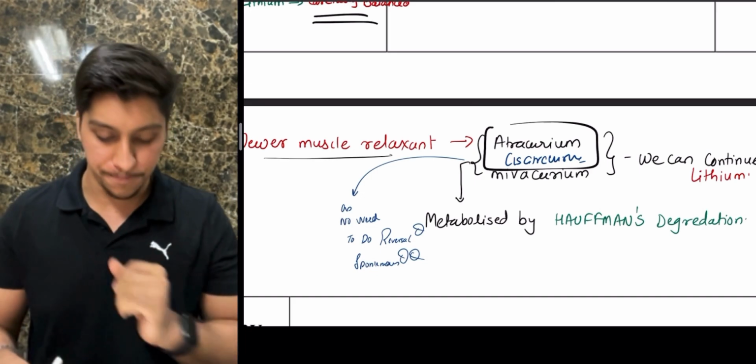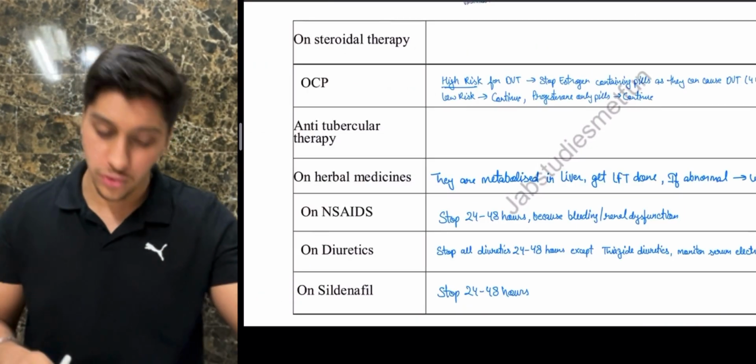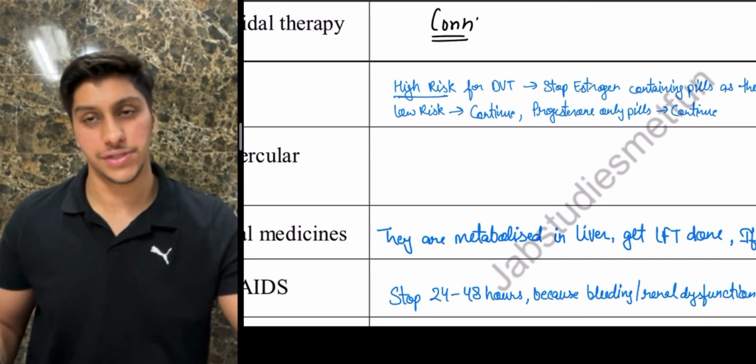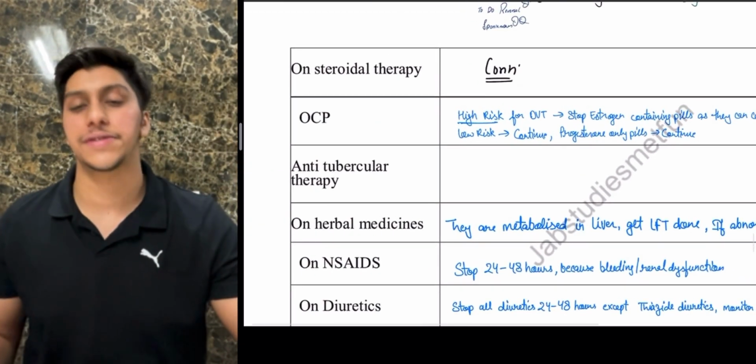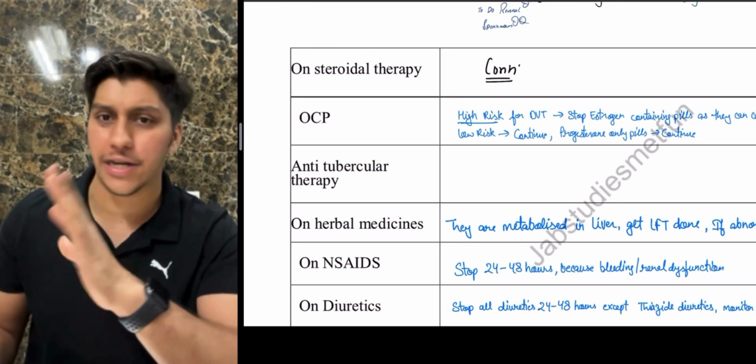to the anesthetic checkup. Next guys, if a patient is on steroid therapy, what will you do? You will ask them to continue the therapy till the day of surgery. If a patient is on oral contraceptive pills, OCPs, you know there is a side effect of causing DVT, deep vein thrombosis.